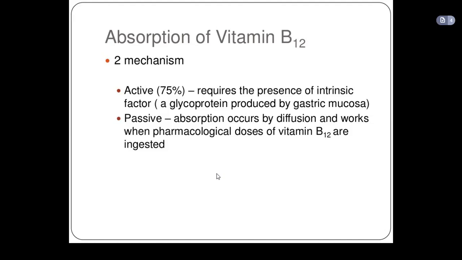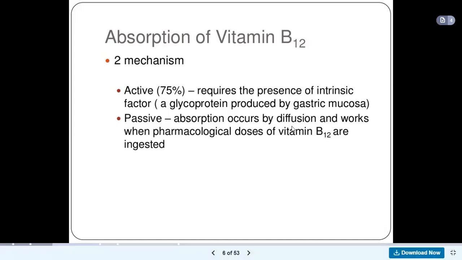In the active absorption, it makes up 75% of the mechanism of absorption. It requires the presence of what we call an intrinsic factor. So for active absorption of vitamin B12, we need a factor that is called intrinsic factor. It is the glycoprotein that is produced by the parietal cells of the gastric mucosa of the stomach, okay?